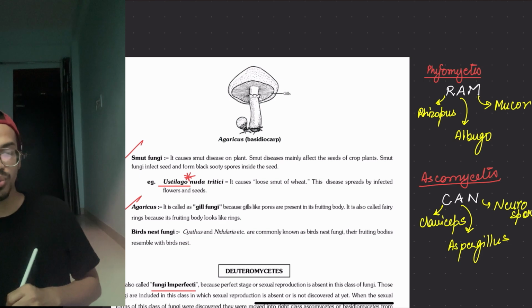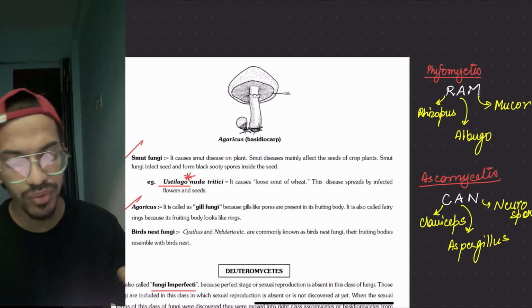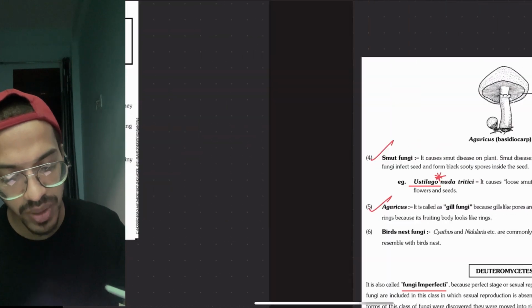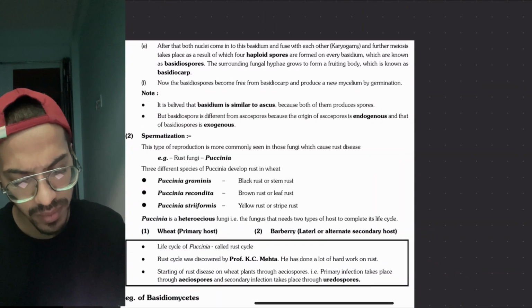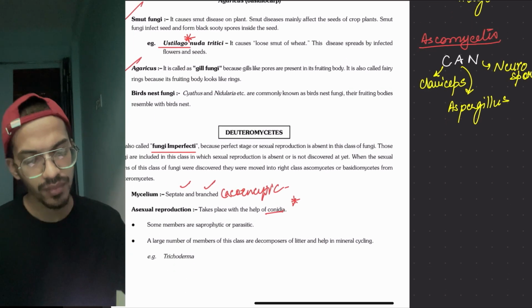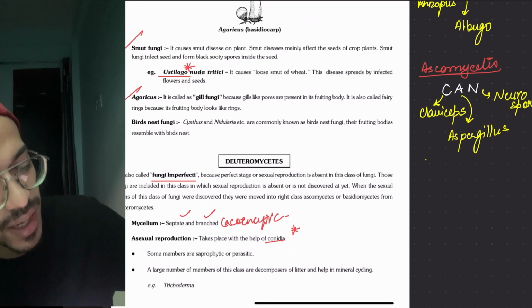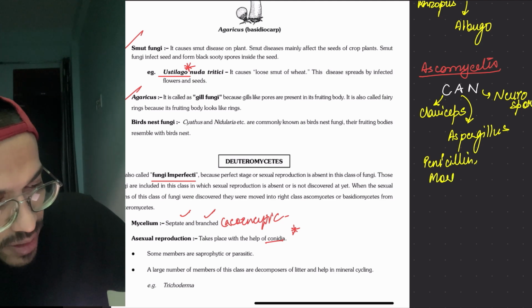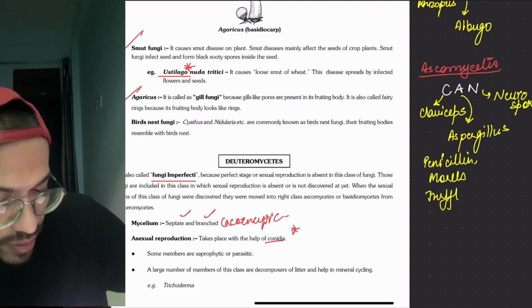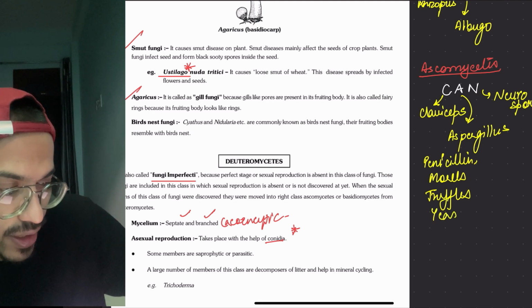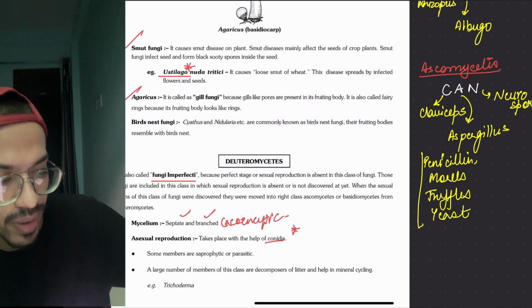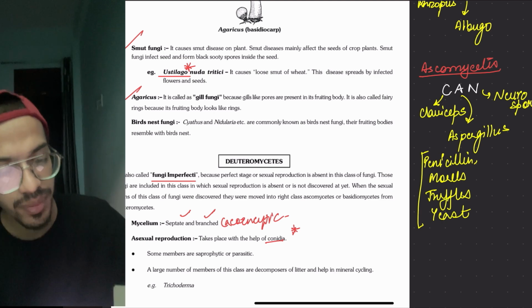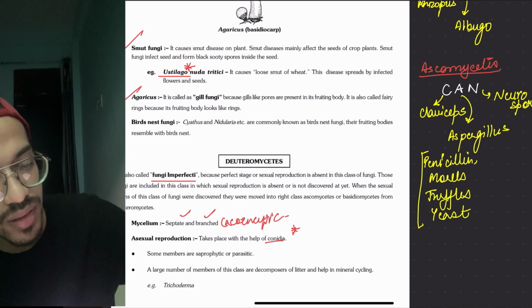Along with this we have others also, which we are going to be doing later on. The other ones are Penicillium, we have morels, we have truffles, and we have yeast. This you have to remember differently, that is PEMT. So CAN, PEMT.